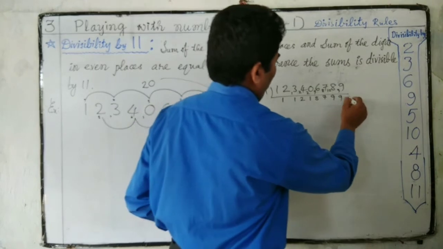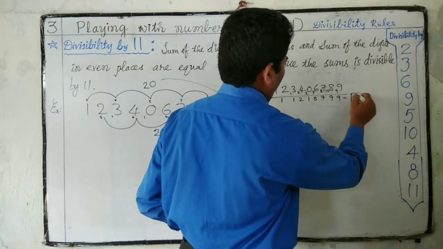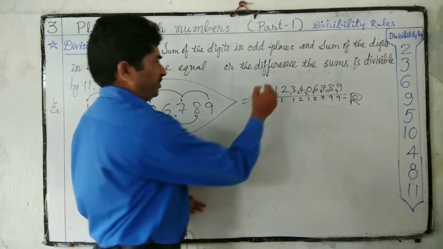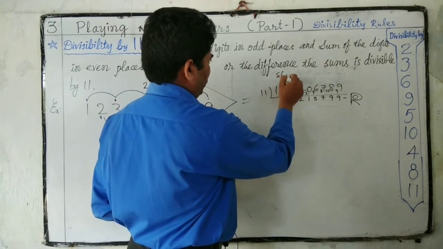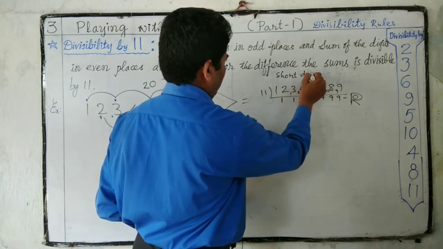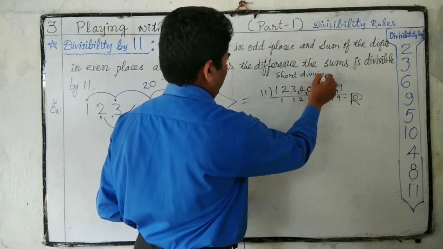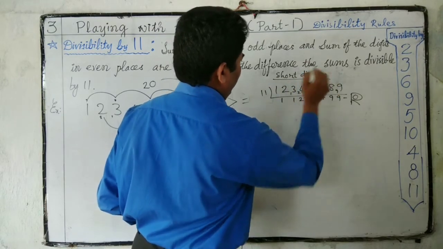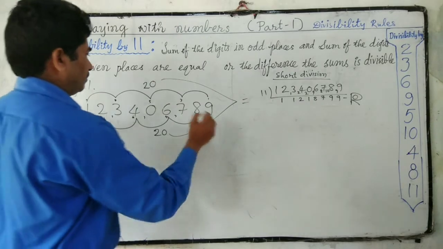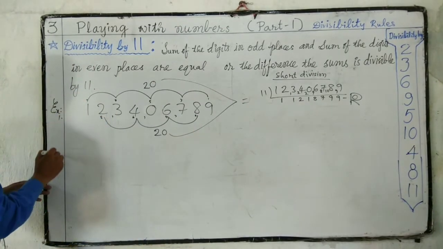So there is no remainder, means 0 remainder. So we checked by short division. This is the short division method. Next, one more example.